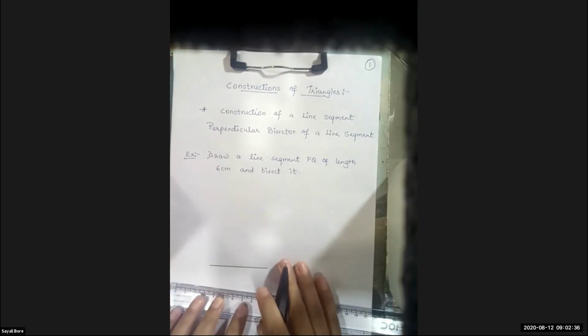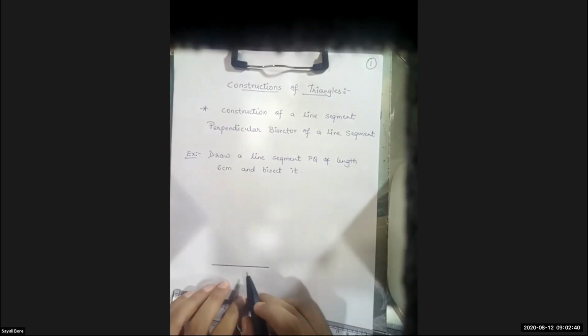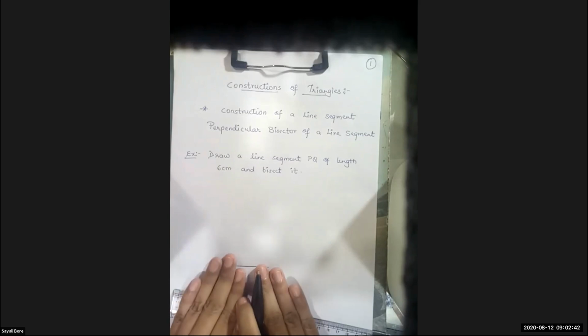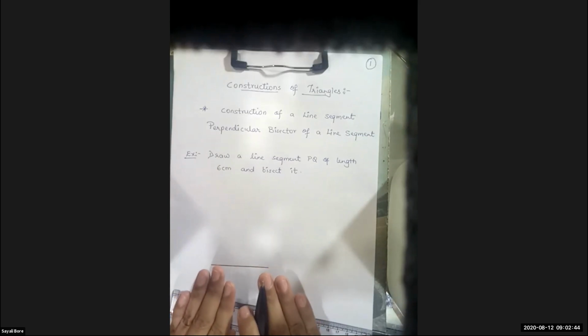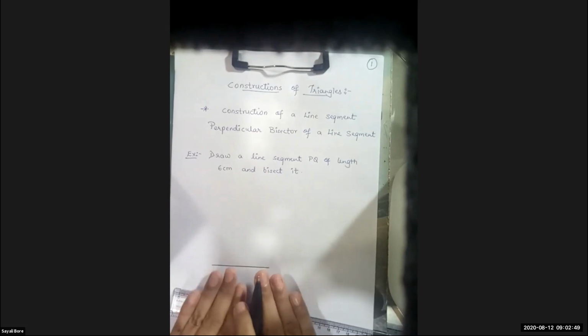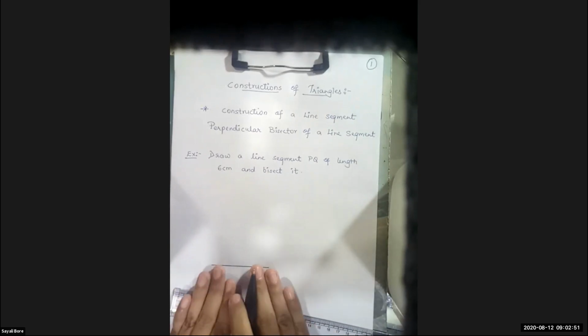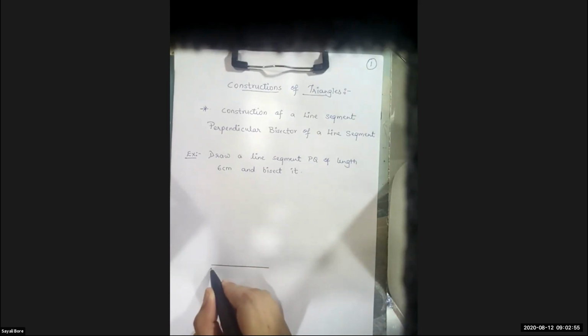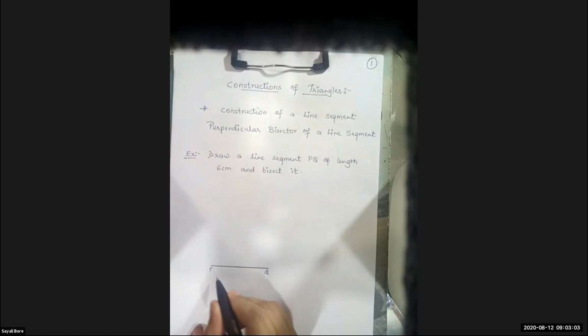Okay, so I was telling you that whenever you draw any line segment or take any angle, immediately write the measurement. For example, here I have drawn a segment PQ. So immediately I will write PQ. And what is the measure of this PQ? 6 centimeter.